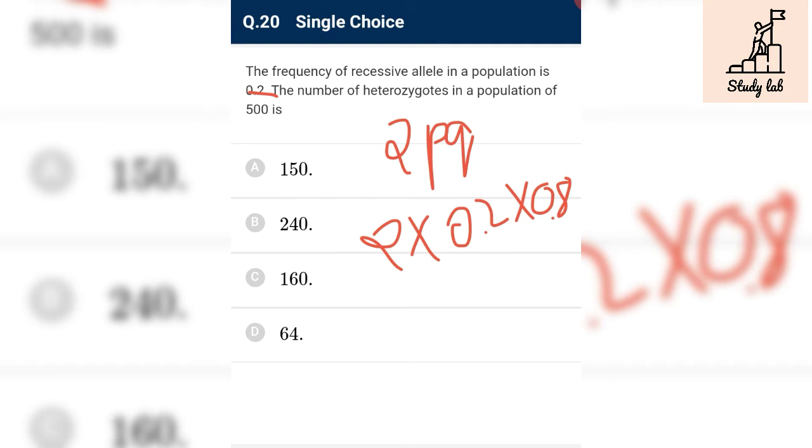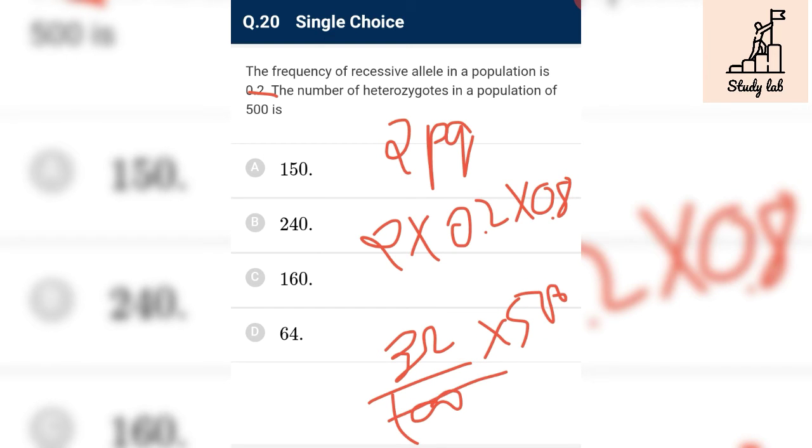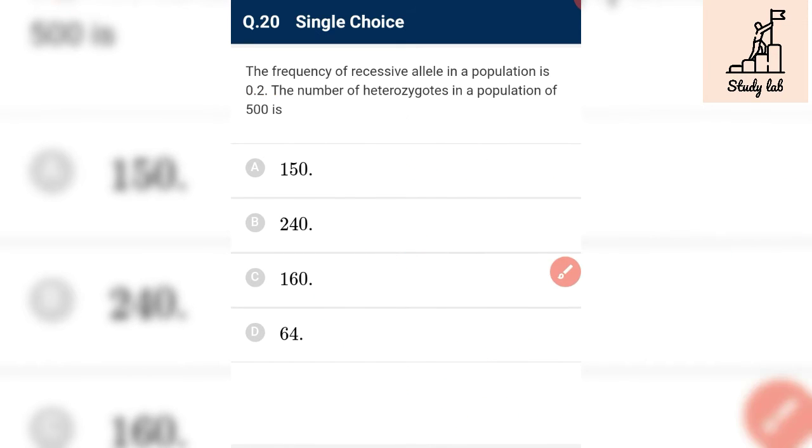So 2 into 0.2 into 0.8 is 0.32. 32 by 100 into 500 gives 160... sorry, 116 individuals with heterozygous condition or heterozygote.